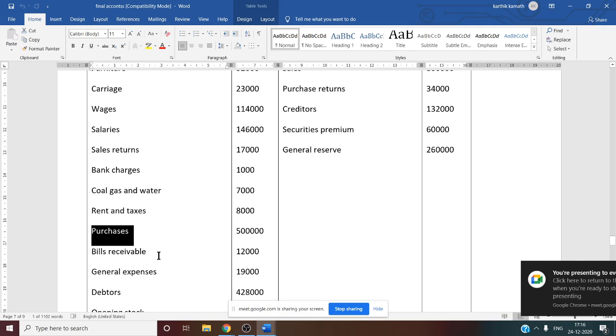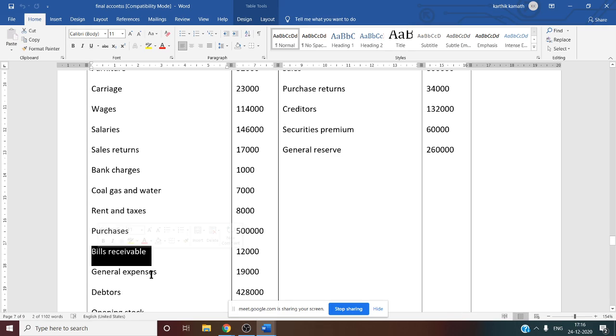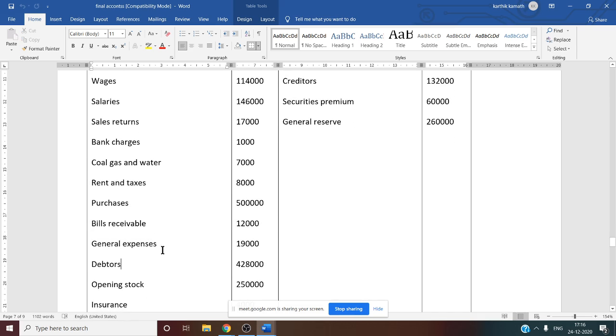Then bills receivable. Bills receivable is other current asset. Other current asset, that is working note number 21. There you have to write this bills receivable. Then general expenses, if you see, it is other expenses. So working note number 30, you have to consider this one. Debtor. Debtor is trade receivable.